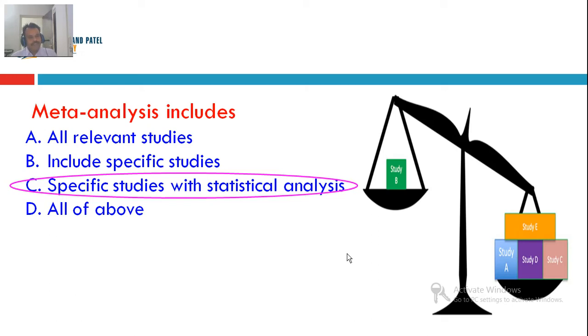So friends, I'm sure you must have understood the reason in these 3 MCQs we have seen so far. It tells us the difference between a review of literature, systematic review, and meta-analysis. A review of literature includes all relevant studies. When you are including specific studies, it becomes systematic review. And when you include the studies and you perform statistical analysis, it becomes meta-analysis.